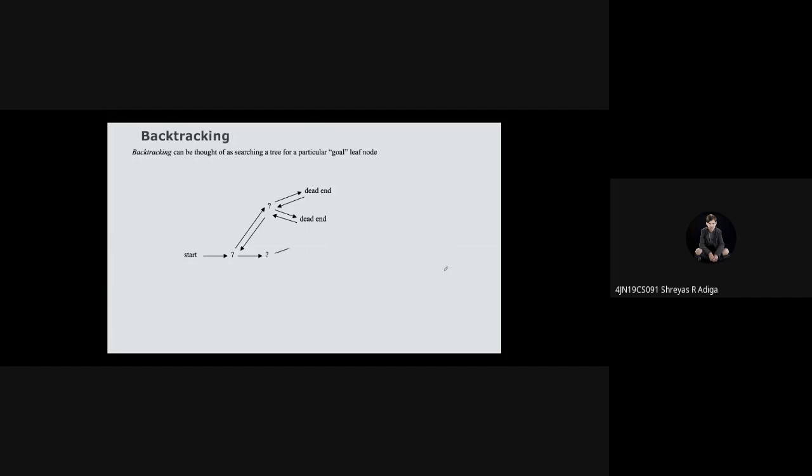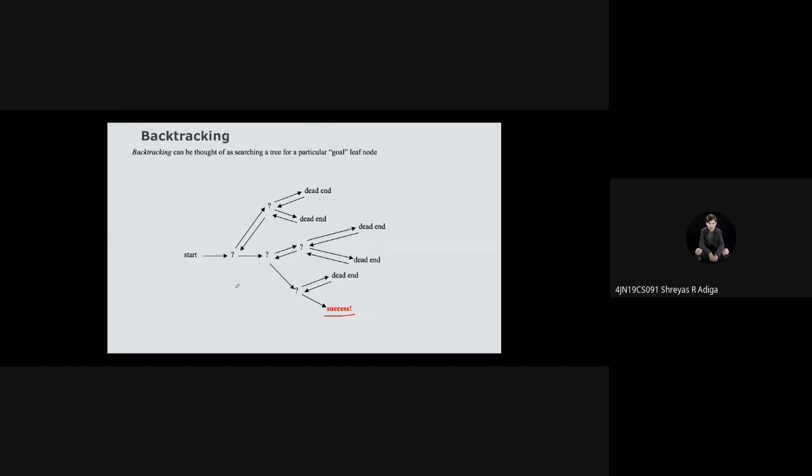From there, we'll go again, check the condition. Again, if you reach the dead end, come back, search another possible solution from here. Again, if it is a dead end, again go back, and then check for one more possible solution. Okay, dead end, go back. And if this is the success, we'll stop here. Is it clear?